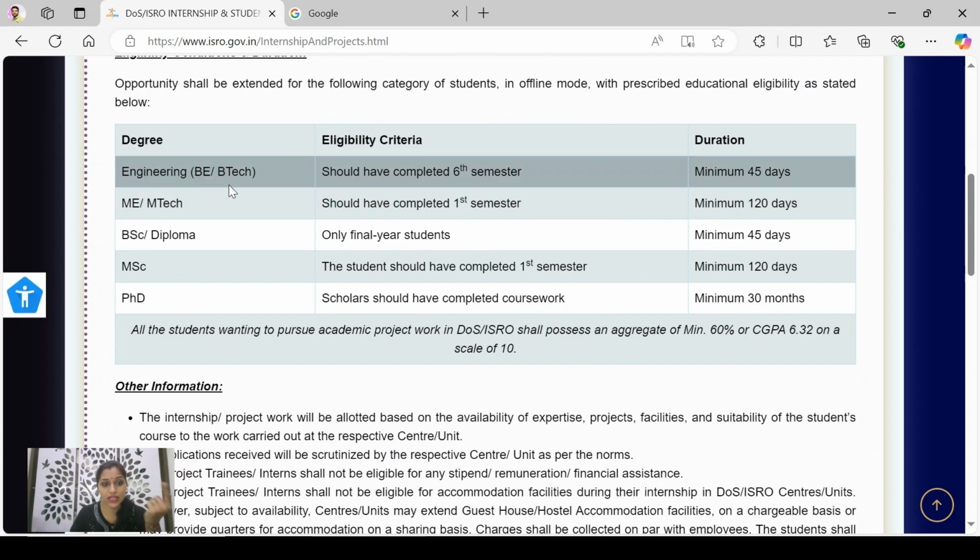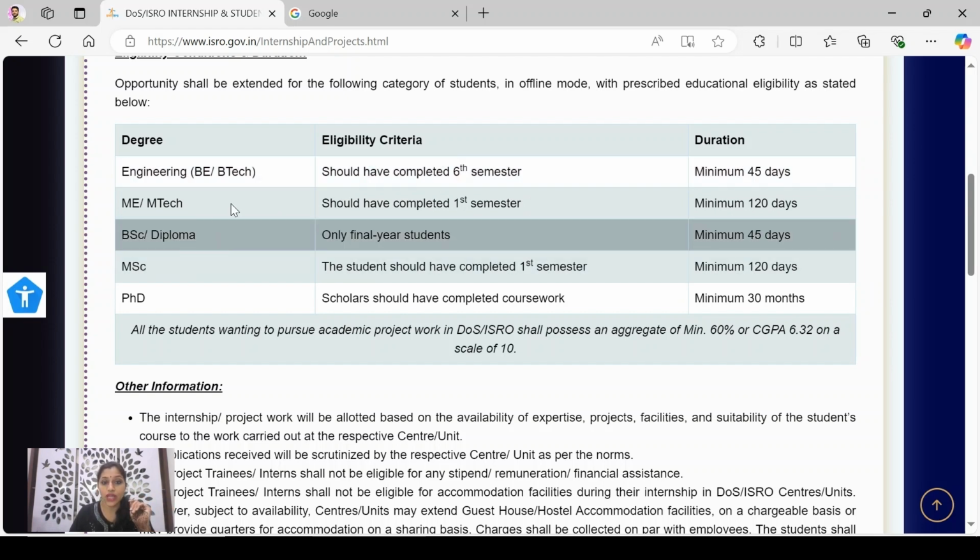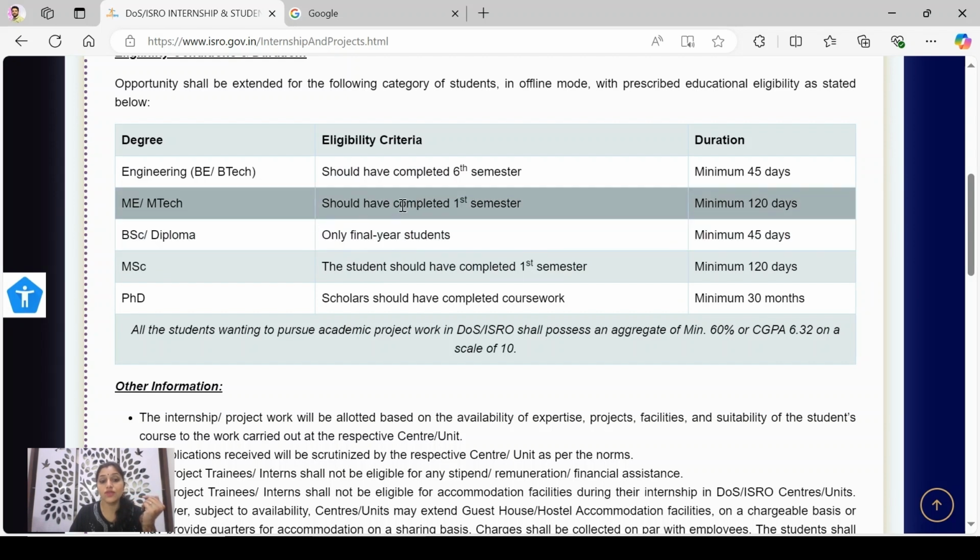For engineering graduates, BE BTech students, students must have completed sixth semester. So 3 years must be completed. After 3 years only, in the third year, students can apply for the internship. For ME MTech students, the student must have completed one semester. After the first semester only, students can apply for the internship.